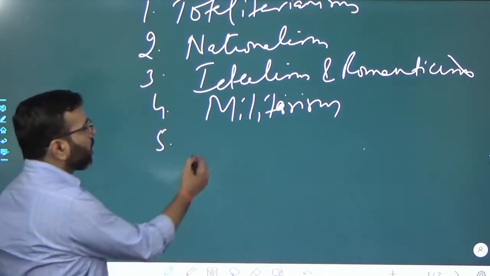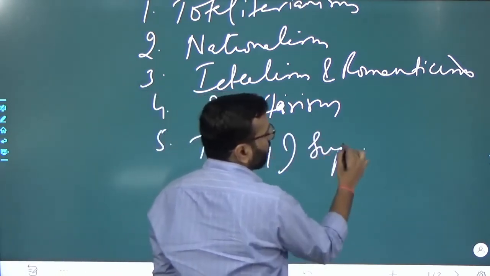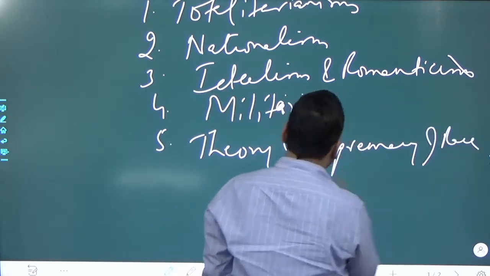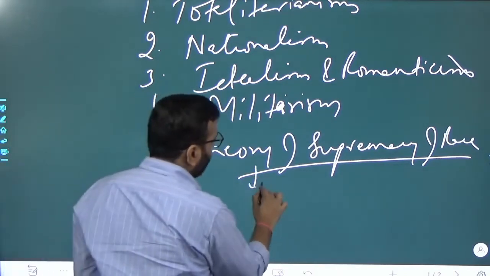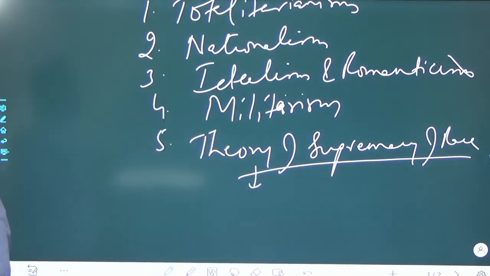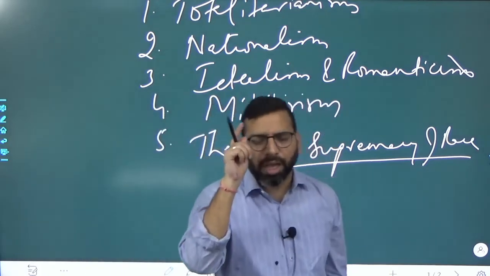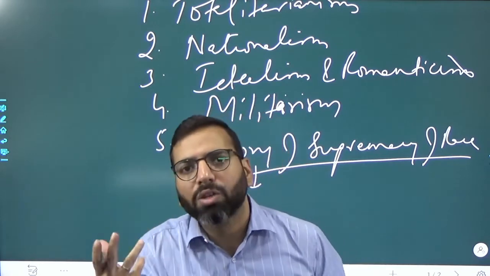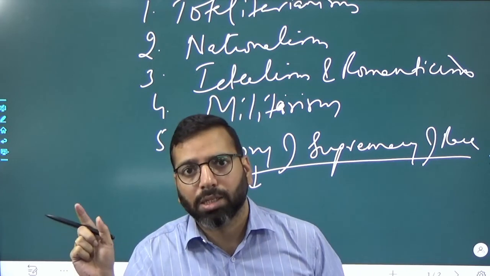Now comes the theory of race, theory of supremacy of race. And here we see this Hitler believed that the accomplishments of men or the mental qualities of men are decided by blood and nothing else.